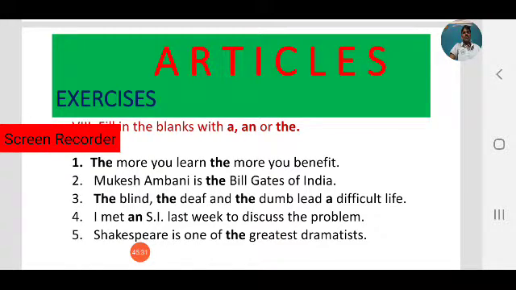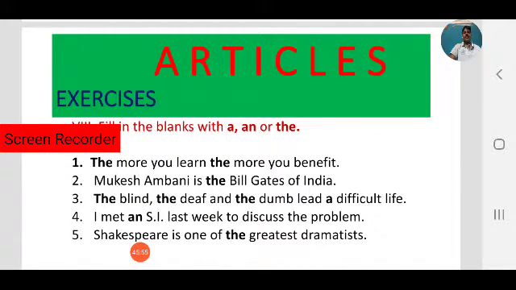Why didn't we use a before SI? Yes, S is a consonant letter, but we have to focus on sounds. What is the sound? It is a vowel sound. An 'an' begins SI, not 'a'. It is a vowel sound, so before a vowel sound, we use an.